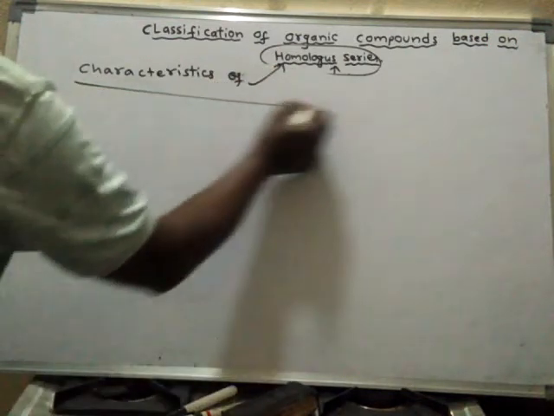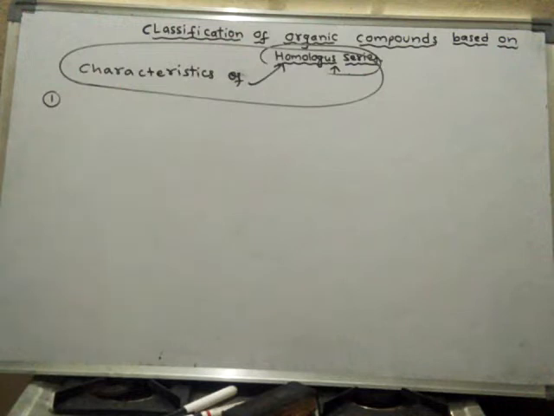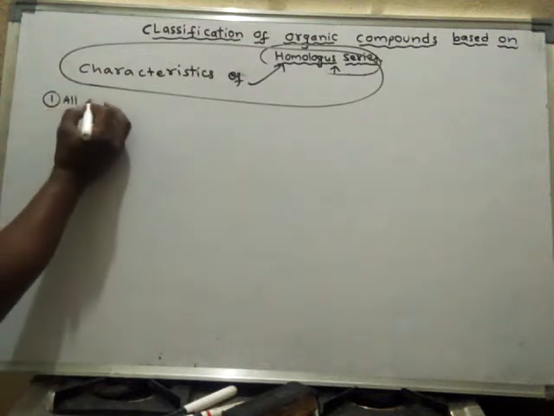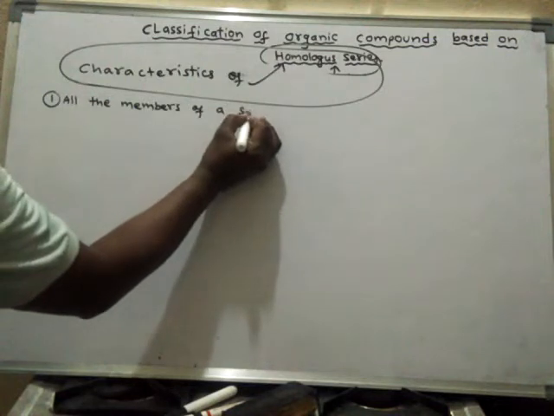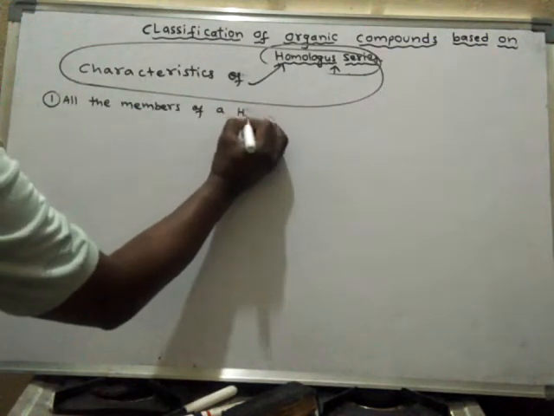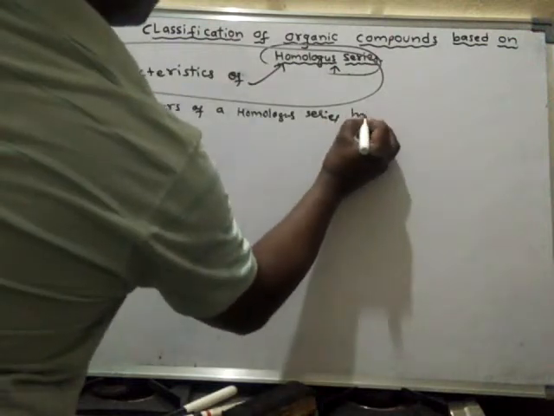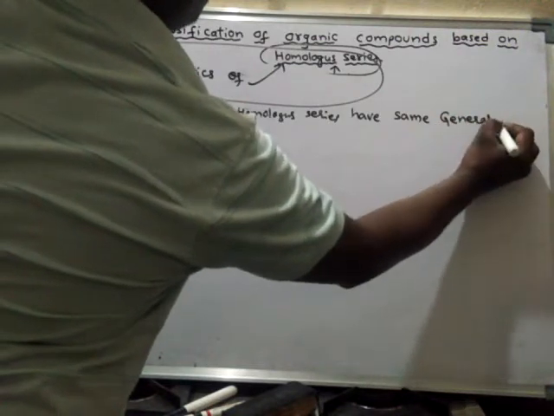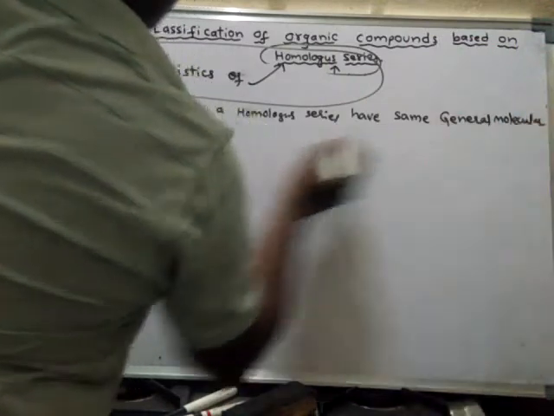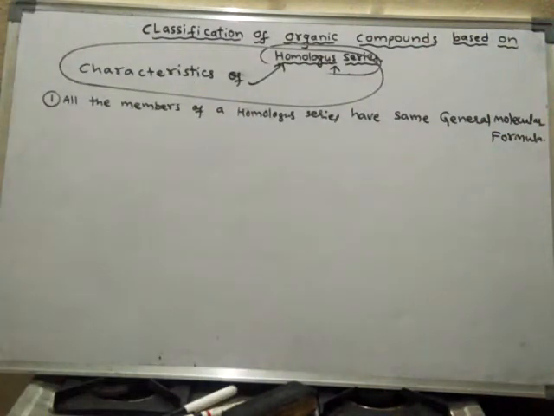First characteristic: all the members of a homologous series have the same general molecular formula.